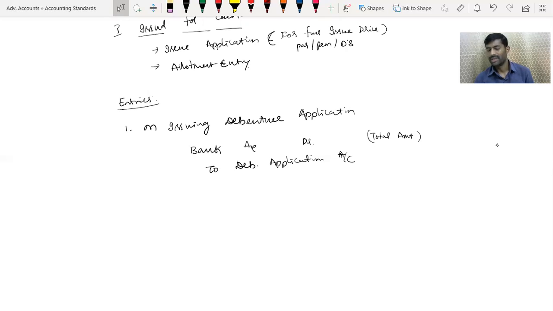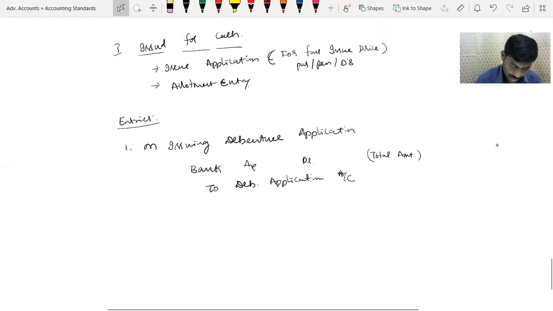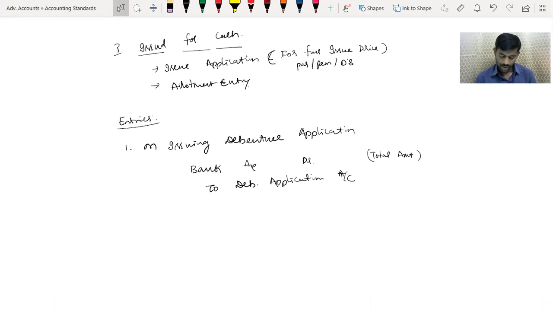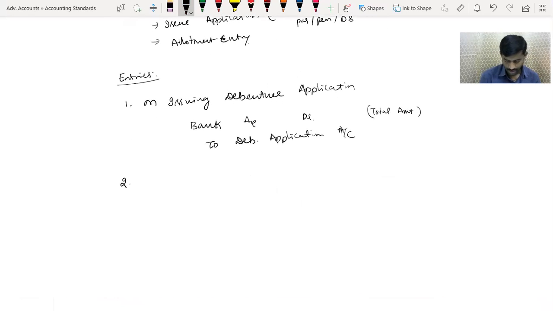In your BCom reference there may be partial payments given, but in a practical case it is not possible. If you are purchasing shares, you can pay application money and allotment in installments, but with debentures, once you pay, the interest meter will start. Therefore generally it will be issued at a complete value. Debenture interest will be paid on face value, but at the time of application you have to pay the complete amount in one shot, whether it is a premium or whatever it might be. Now the second entry, on allotment.